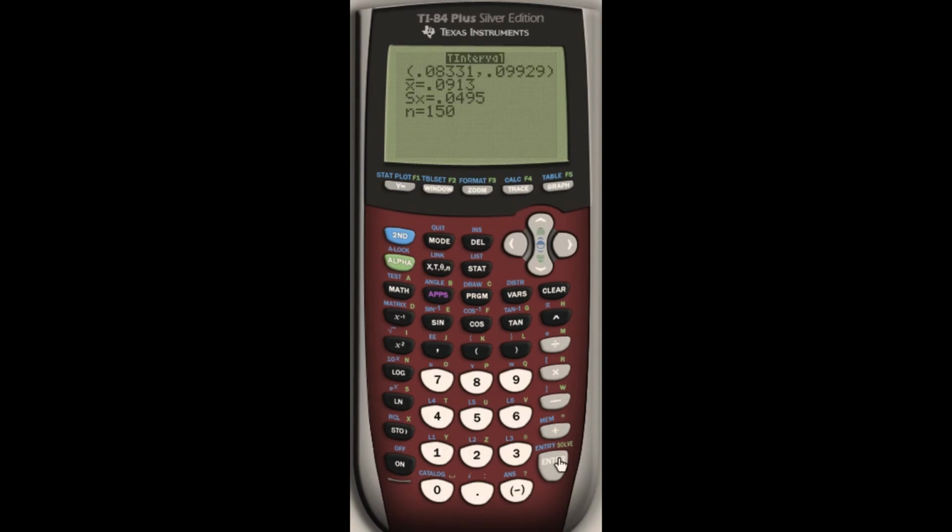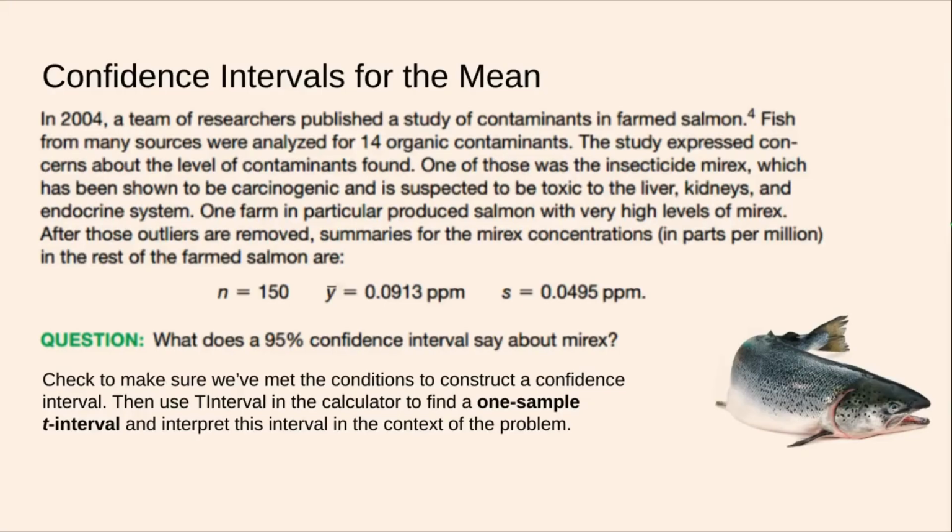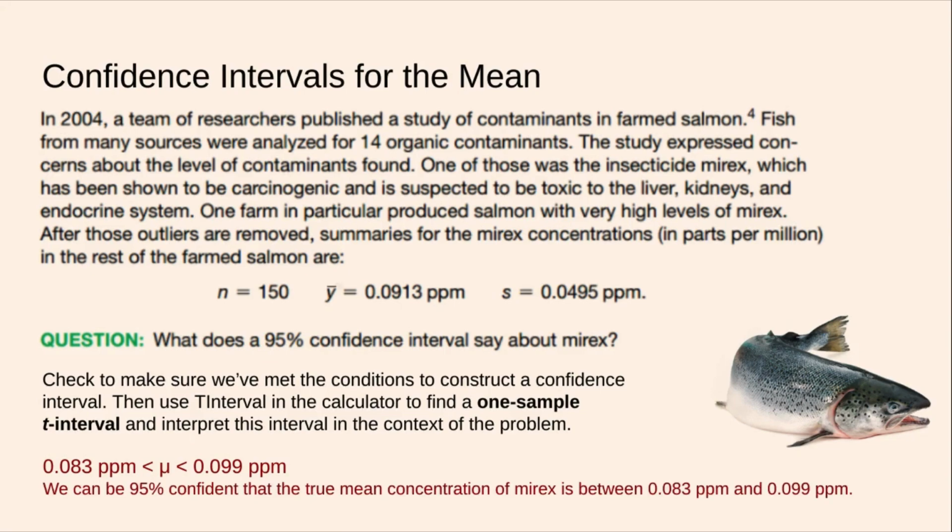And there it is. So we have found our confidence interval is about 0.083 parts per million to 0.099 parts per million, which means we can be 95% confident that the true mean concentration of Mirex is between 0.083 parts per million and 0.099 parts per million. There you have it.